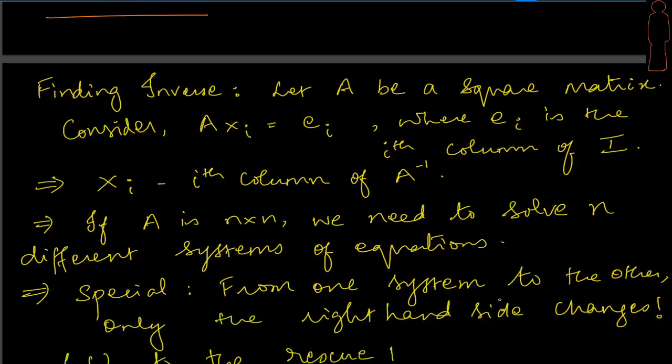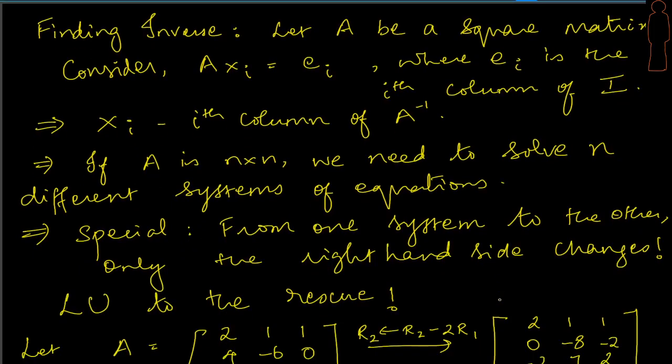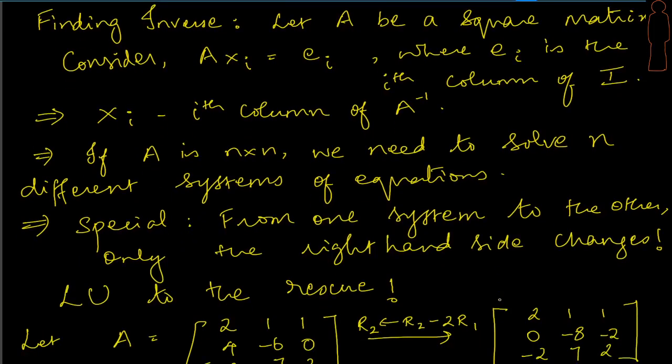Okay. Now we are going to move to try and find the inverse, right? There are a few more interesting properties, but once we do this method of finding the inverse, we could use this for proving the other properties, right? So we'll come back to properties a little later. Now there are multiple ways to find the inverse. One of the famous methods is called the Gauss-Jordan method, but first I would like to talk about how to apply what we have learned earlier, right? We have learned the LU factorization. Let's see if LU factorization can actually help us find the inverse, right?